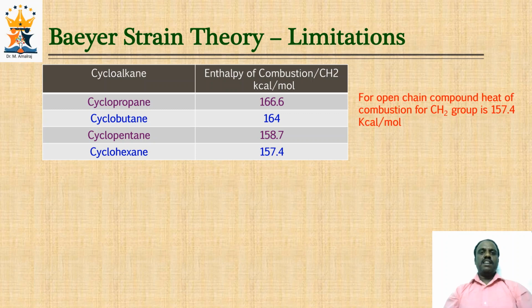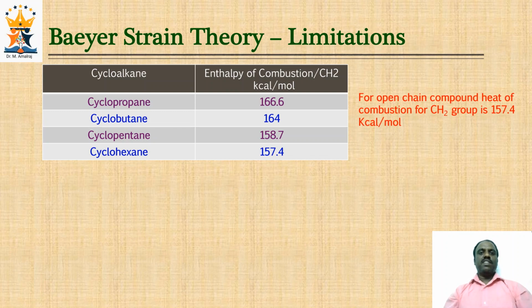And you can see that cyclopropane and cyclobutane evolve more energy per CH2 group, that is 166.6 and 164 respectively, which is relatively higher than the open chain compound, which is 157.4 per CH2.